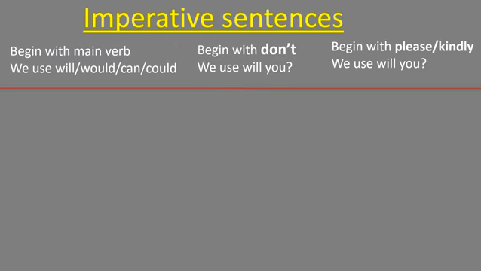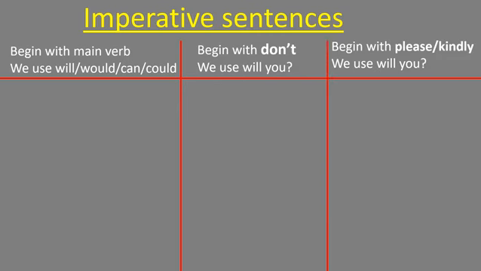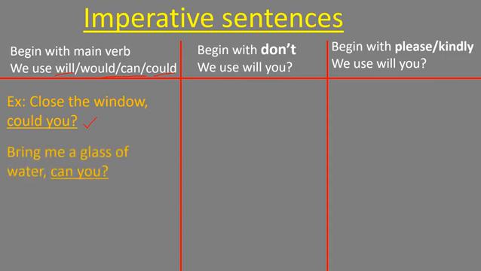If an imperative sentence begins with a main verb, then we have to write the question tag as will you, would you, can you or could you. See the example here. Close the window. This imperative begins with the main verb, that is close. Then we can use the question tag as could you. Will you is also a right answer. Can you? Would you? Okay. Then, bring me a glass of water. Here the question tag is can you or will you.